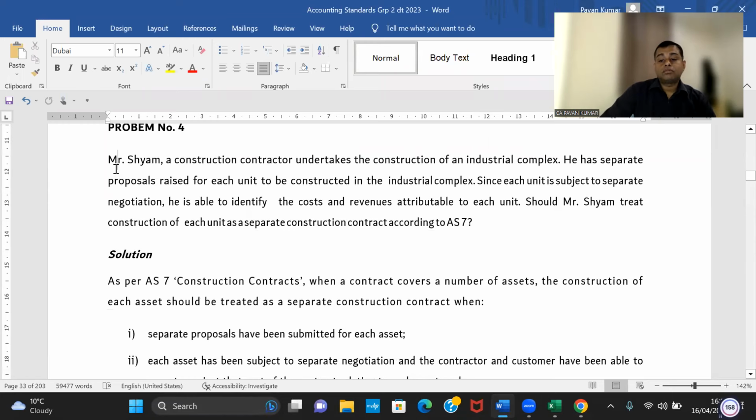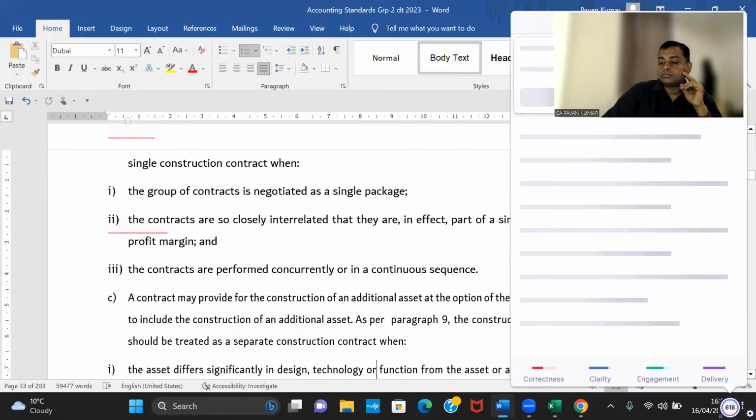Deepak, can you read problem number 4? Yes, sir, I'll read. One more Shyam will come in Accounting Standard 9. This is the first Shyam. So, Mr. Shyam, a construction contractor, undertakes the construction of an industrial complex. He has separate proposals raised for each unit to be constructed in the industrial complex. Since each unit is subject to separate negotiation, he is able to identify the cost and revenue attributable to each unit. Should Mr. Shyam treat construction of each unit as a separate construction contract according to AS 7?